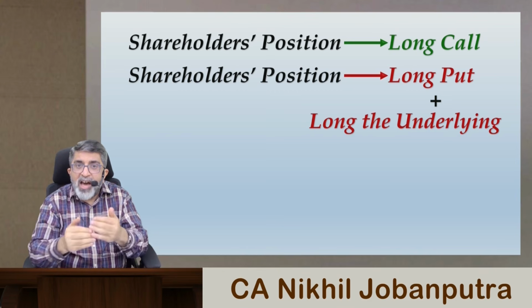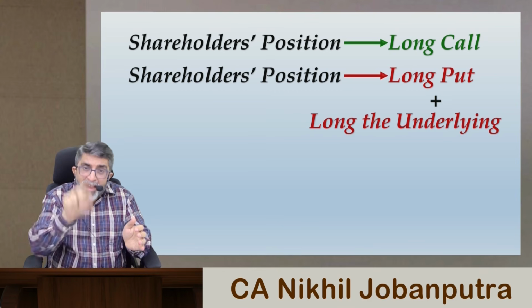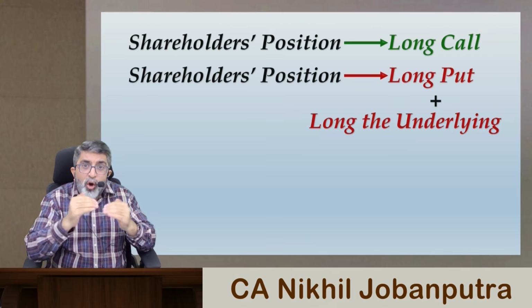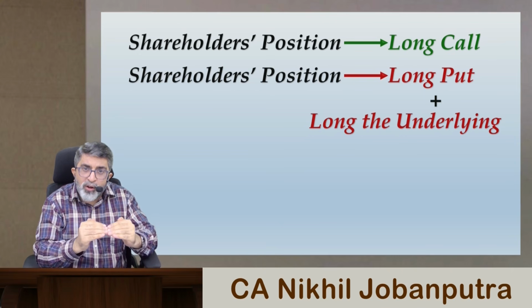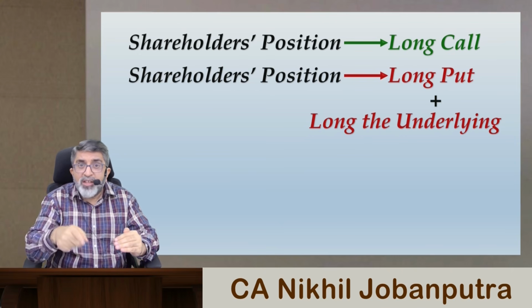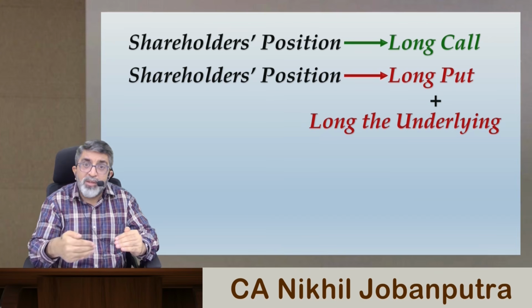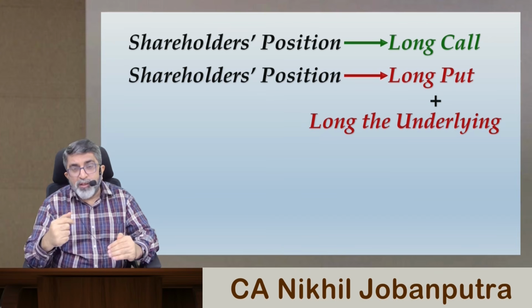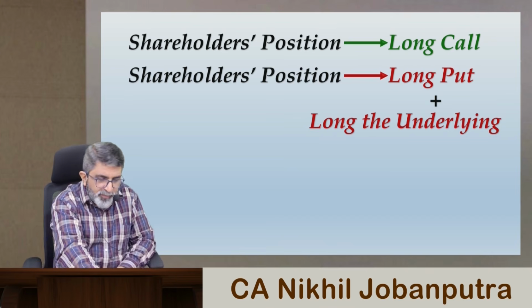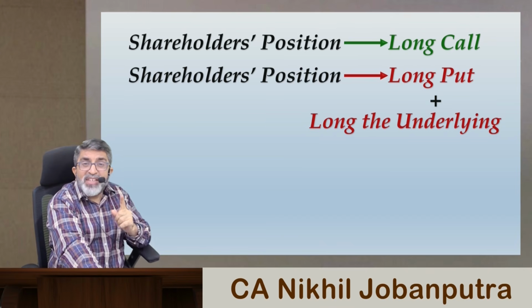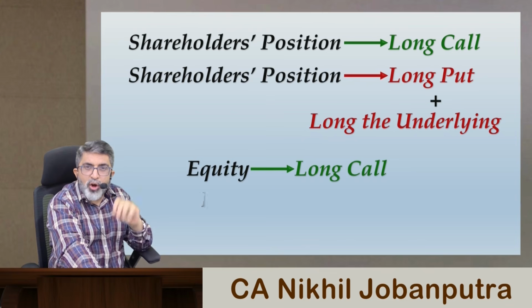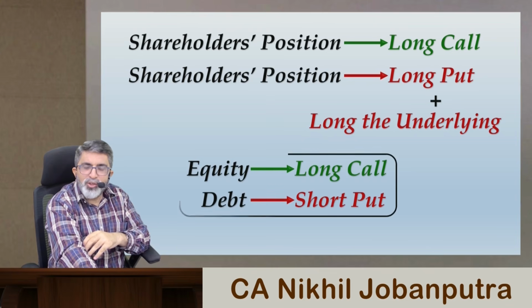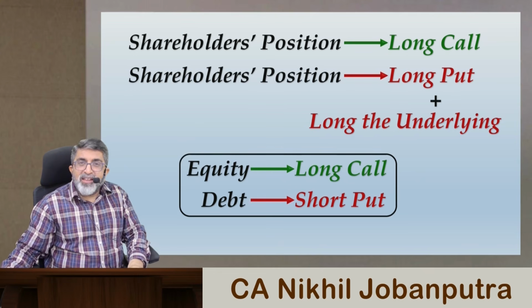That means they are holding the put, and along with the put they also are owner of the assets of the company. So if the shareholders are owner of the assets of the company, they are long the underlying, that was the asset of the company, and they are also long the put. Then who took the other position? It was the bank. So the bank or the debt has a position of short put. To summarize the whole thing, equity resembles long call and debt resembles short put. That was the end of the discussion.